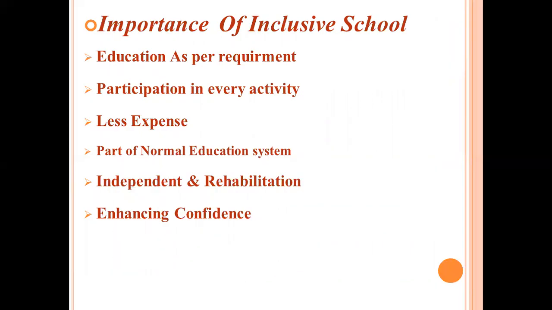Here is the importance of inclusive school. First is education as per requirement. In inclusive school, education is given as per the requirement of the children's need or diversity. There is equal opportunity to participate in every activity. Next is that it is part of the normal education system. Inclusive school does not mean a different type of school. It is a part of the normal education system for making disabled children independent, for their rehabilitation, and enhancing their confidence. It is very much important.